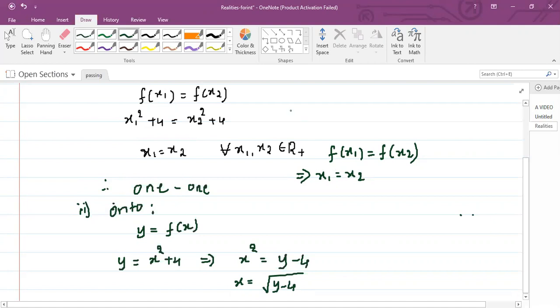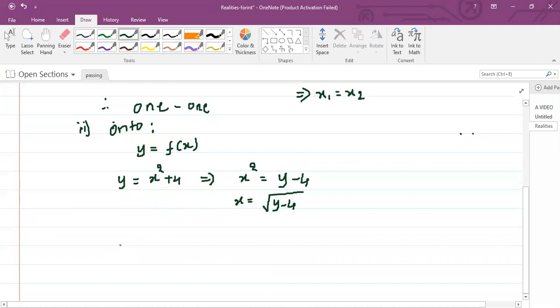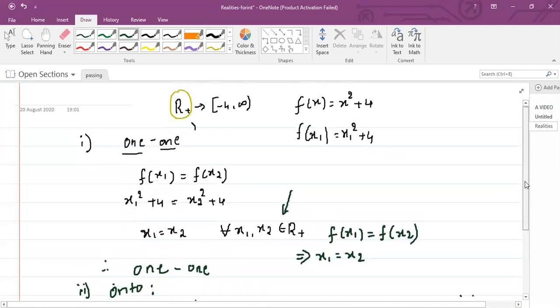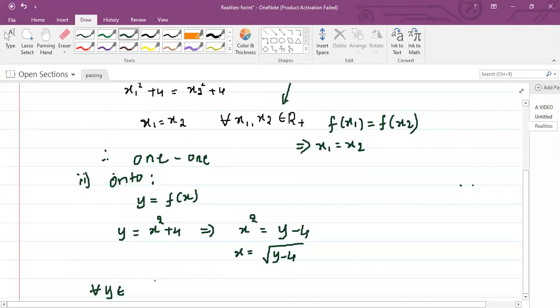As I said, this step is very, very important. After getting it as onto, writing the conclusion is also very important. Now, for all y belongs to range. What is the range of this function? Minus 4 comma infinity, for all y belongs to [-4, infinity), infinity open, 4 closed. There exists x belongs to domain; x is domain, y is range. These all things we know.